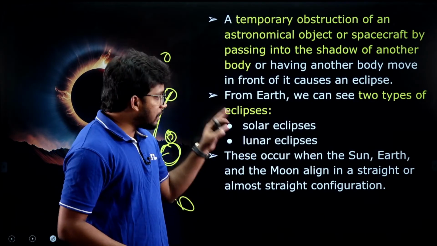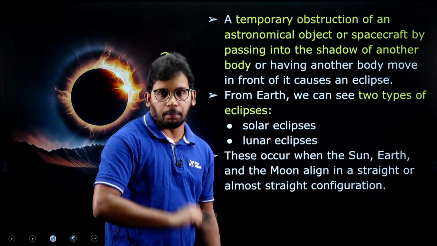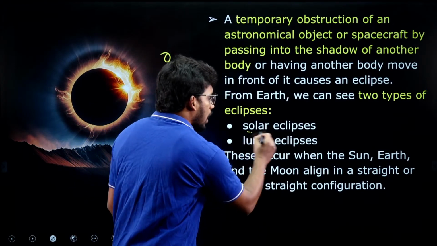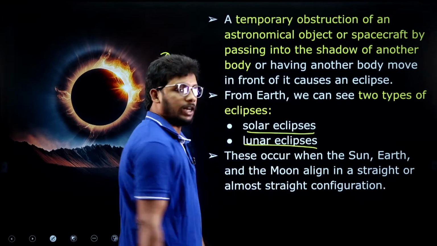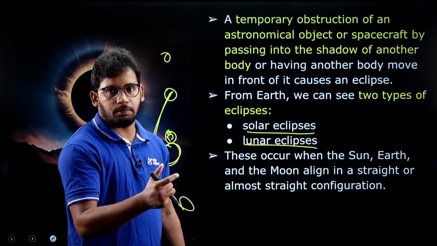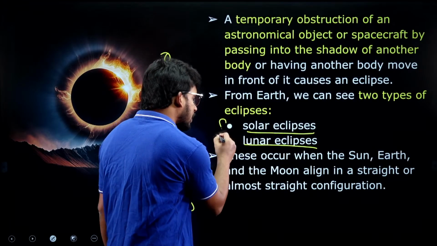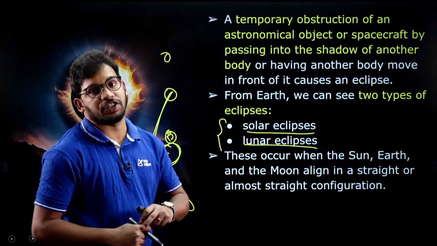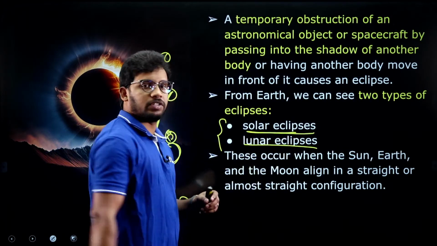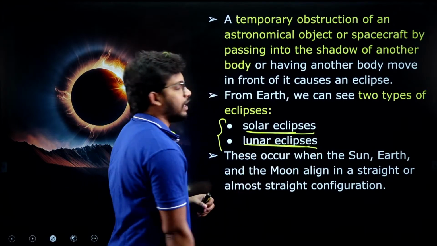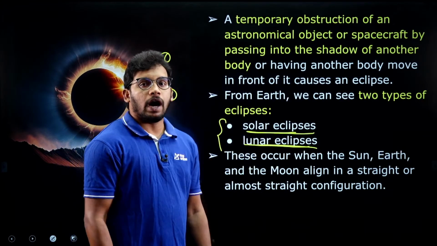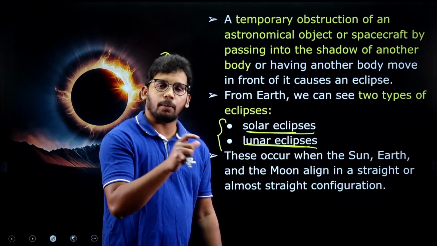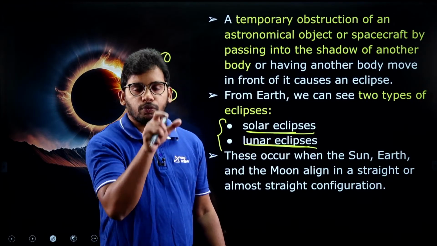Now, with regard to the earth, we have two types of eclipse: solar eclipse and then lunar eclipse. So eclipse is a general concept between any bodies, and earth specifically has two obstructions. One is solar eclipse, second one is lunar eclipse. These two occur when there is a line between earth, moon and sun.